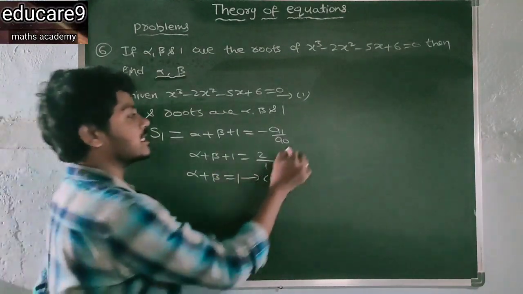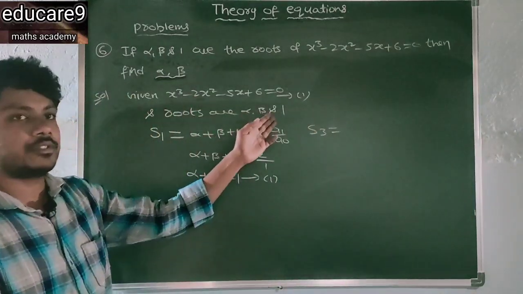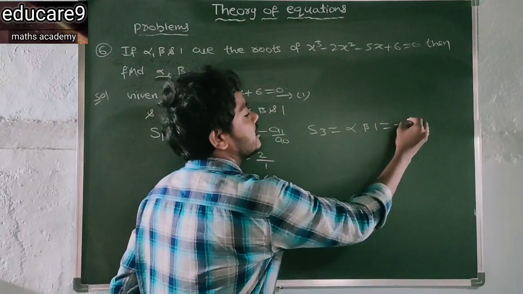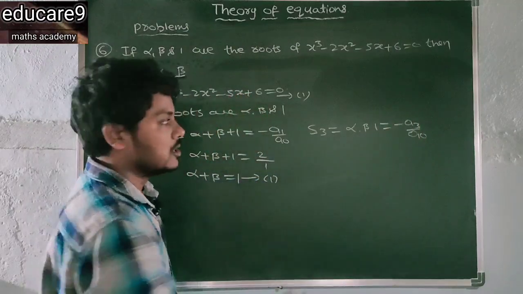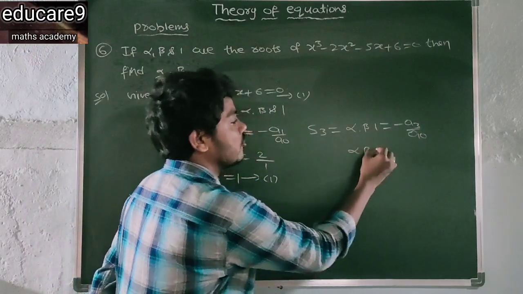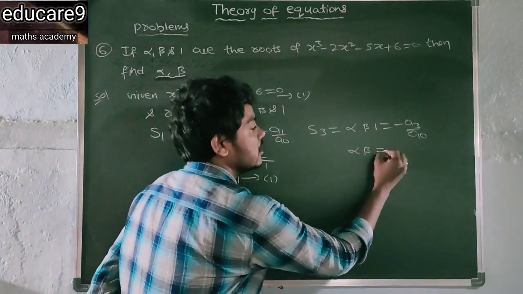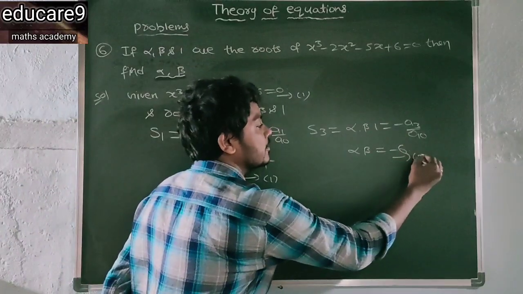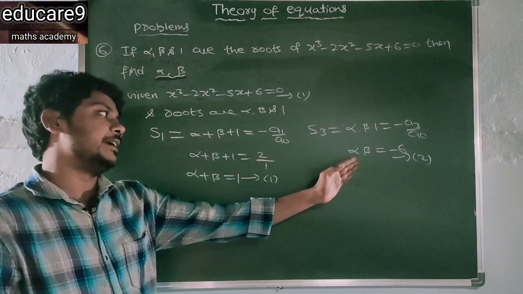Next find S3. S3 means the product of all the roots, that is alpha, beta and 1, and this is minus a3 by a0. So alpha beta is equal to, what is a3? That is the last one, minus 6. And a0 is 1 only. This is equation 2. So here alpha plus beta is there and alpha beta is there.